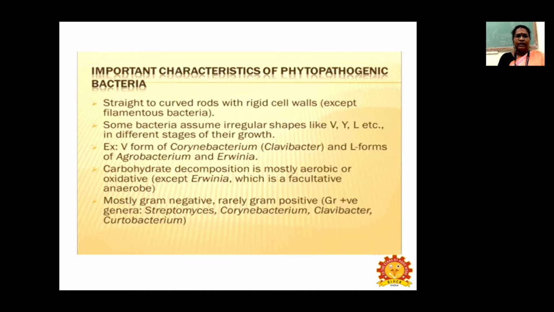So again, we will revise this slide, the general characters of phytopathogenic bacteria. Straight to curved rods with rigid cell walls except filamentous bacteria. Some bacteria assume irregular shapes like V shape, Y shape and L shape, etc. in the different stages of their growth. Example, V form of Corynebacterium and L form of Agrobacterium and Erwinia. Carbohydrate decomposition is mostly aerobic or oxidative, mostly gram negative, rarely gram positive.